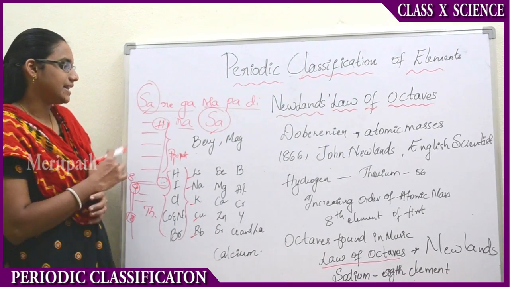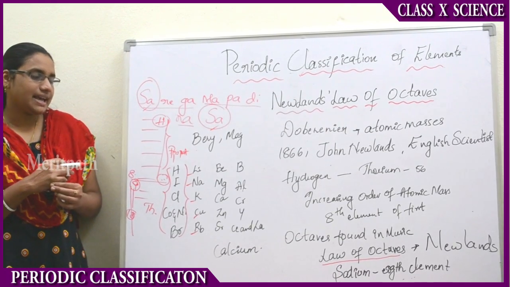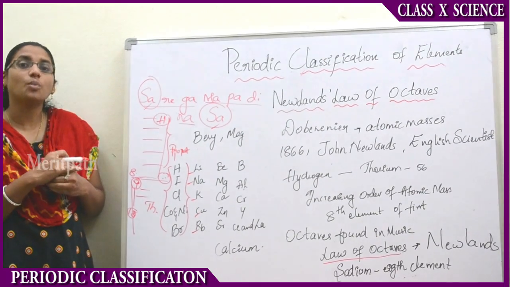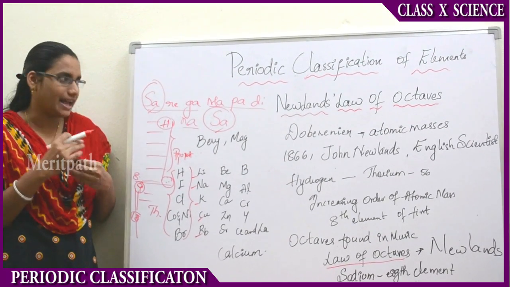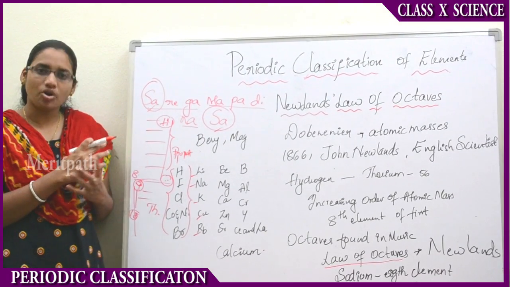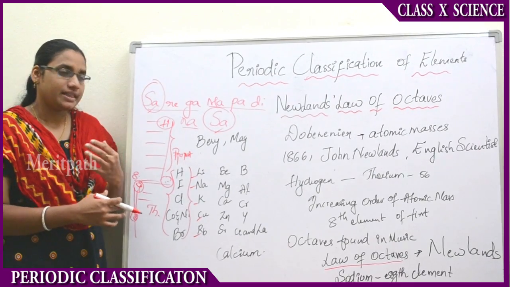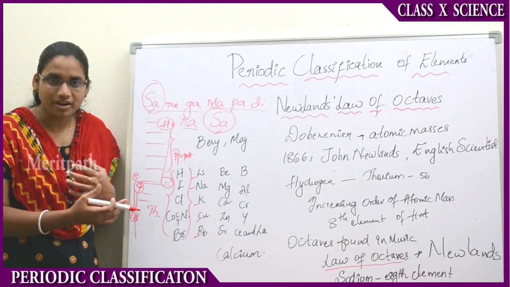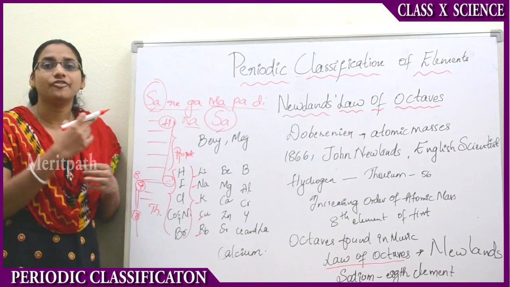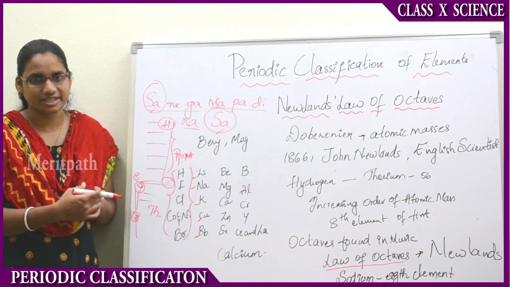Now, the major point he gave is that after this 56th element there are no more elements. We cannot find any element. That was his conclusion. But the drawback of Newland's law of octaves is that after these 56 elements, other scientists discovered more elements which have different properties and which violate this law of octaves.